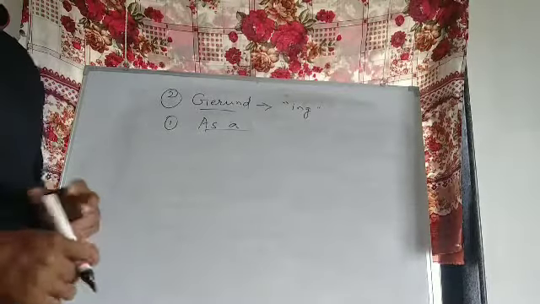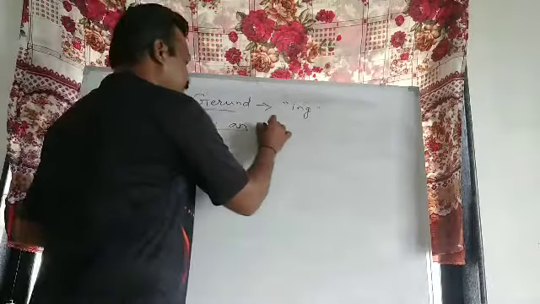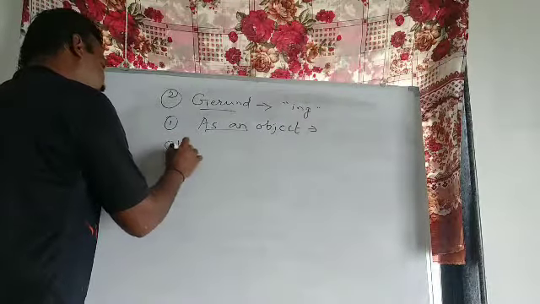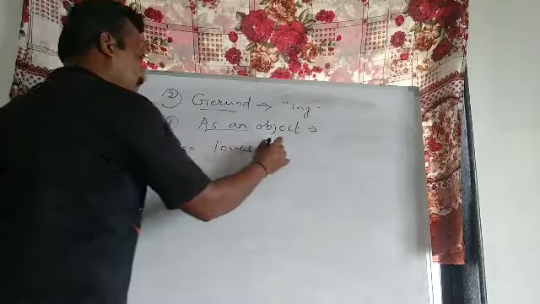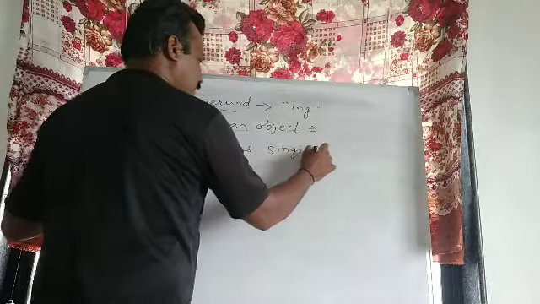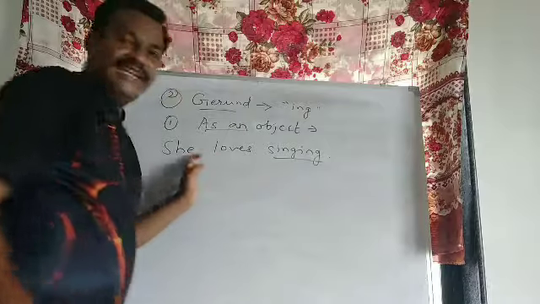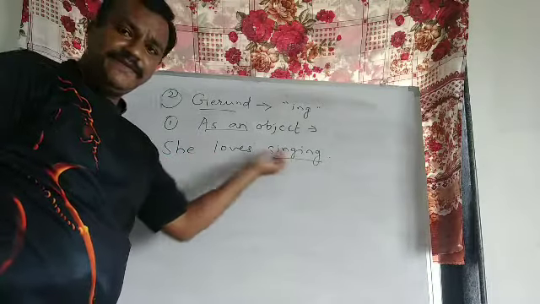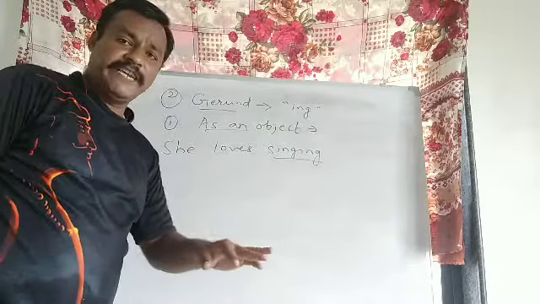They are used as an object. She loves singing. In this sentence, singing is used as an object.